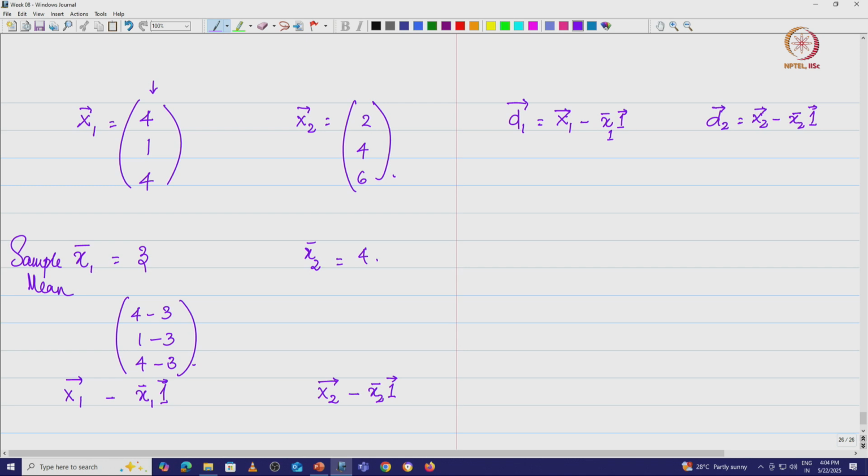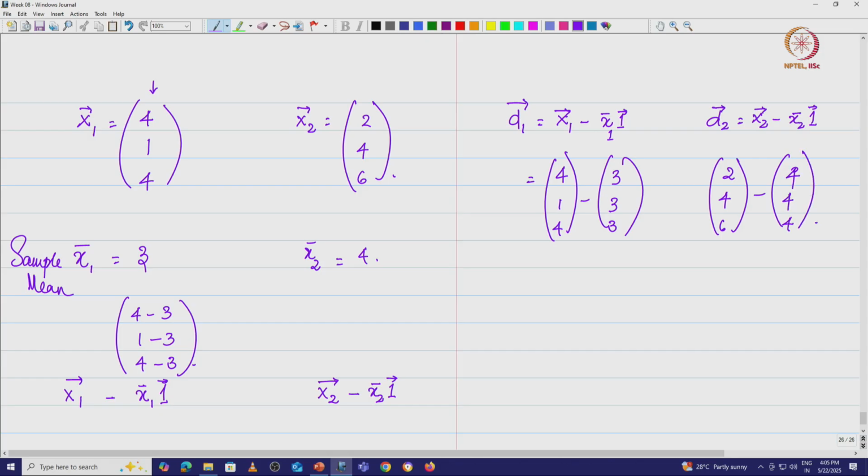So what am I going to get here? I have 4 1 4 minus 3 3 3, and I have 2 4 6 minus 4 4 4. So what do we get? The deviation vector d1 is basically 1 minus 2 1, and the deviation vector d2 is going to be minus 2 0 2. This is what I have.